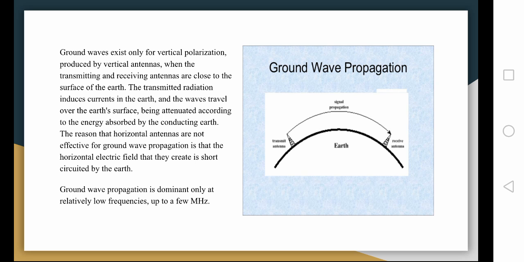The reason that horizontal antennas are not effective for ground wave propagation is that the horizontal electric field that they create is short-circuited by the Earth. Ground wave propagation is dominant only at relatively low frequencies, up to a few megahertz only.